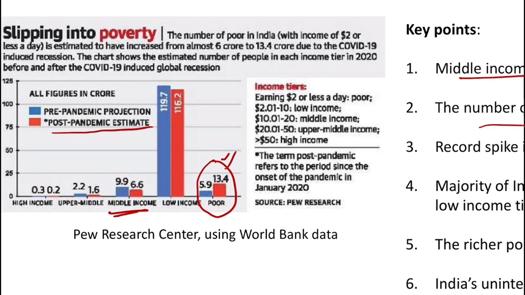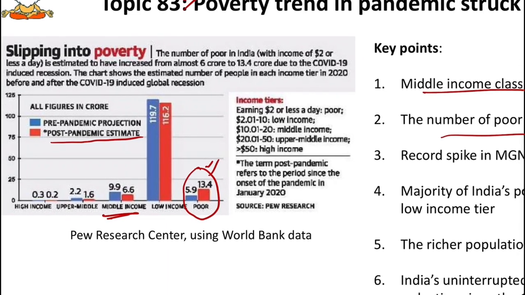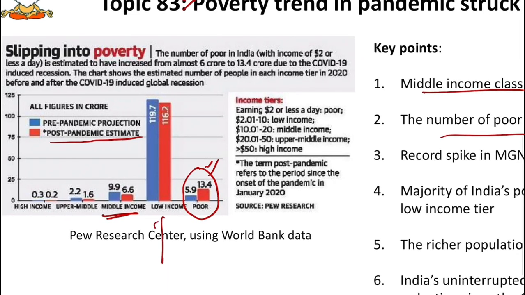So the next important estimate we can see in the figure is the low income people. You have to understand that the vast majority of India's population falls into the low income tier or low income category. These are the people who are earning about 150 to 700 rupees per day. So you have to know who these low income people are. They are the people who are earning 150 to 700 rupees per day.